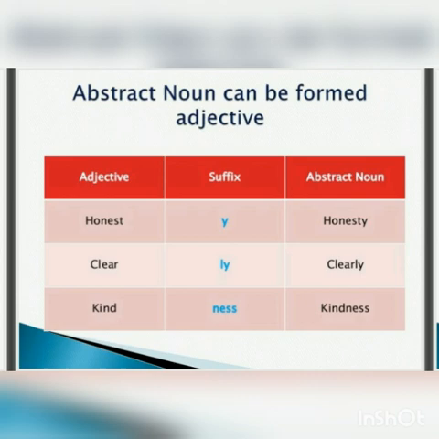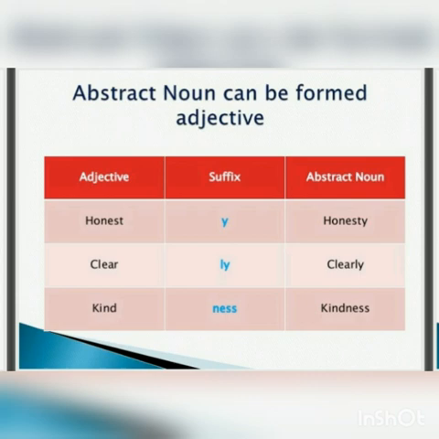Similarly, we have the adjective clear. Now if we add the suffix ly to it, then we get clearly. And lastly, the adjective kind. If we add the suffix ness to it, then we get the abstract noun, kindness.